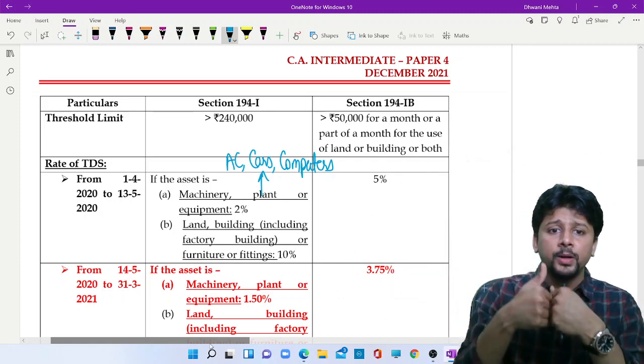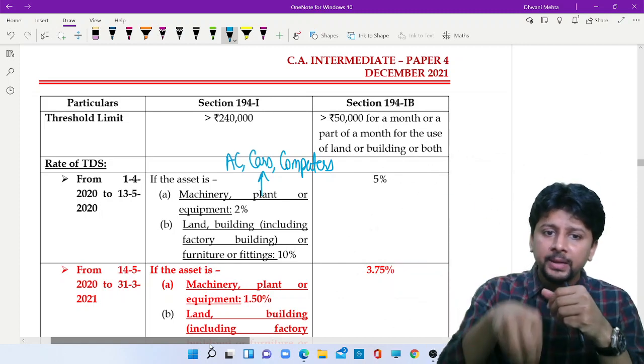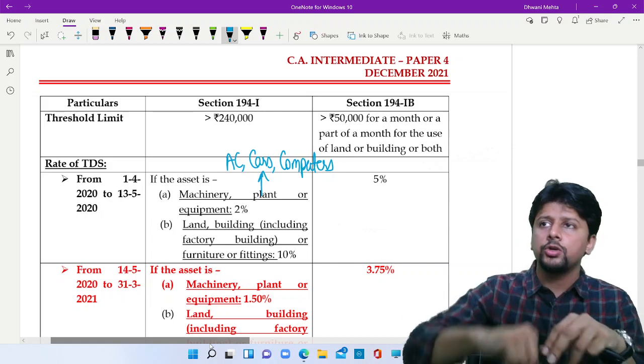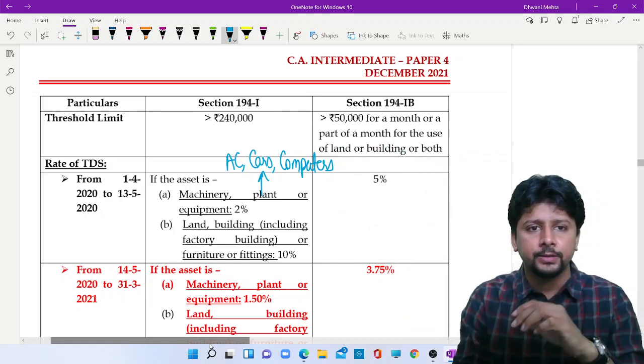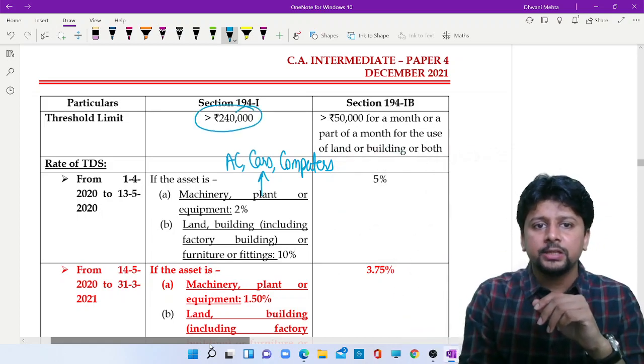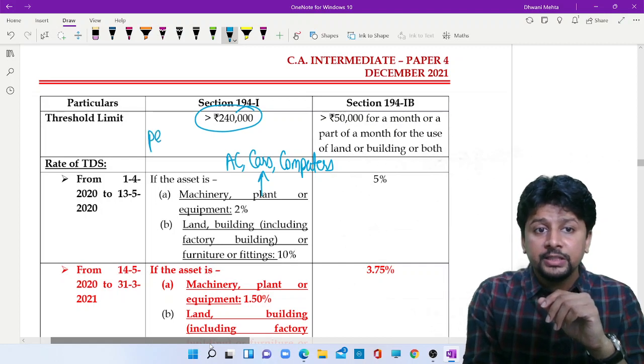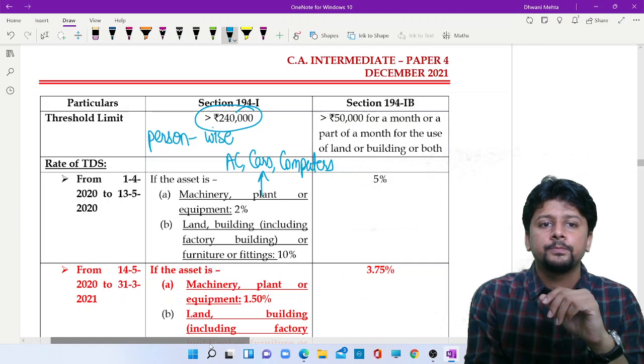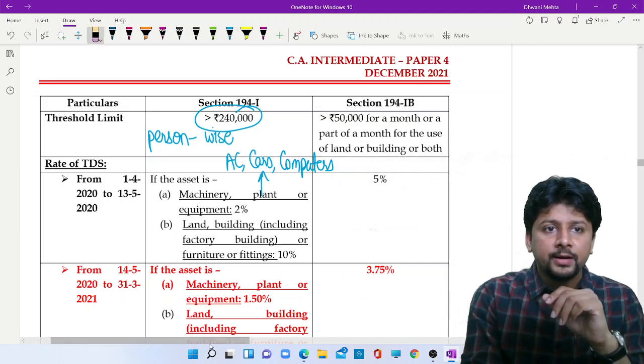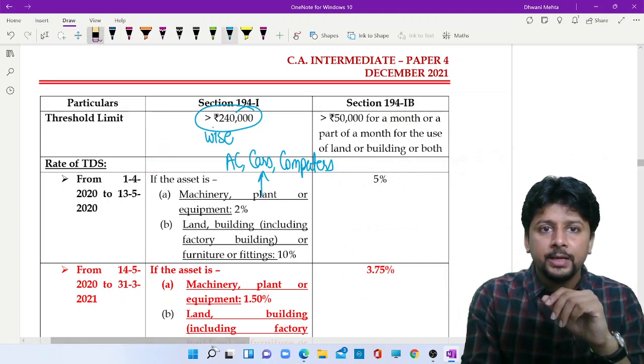If you are taking open plot of land, building or furniture on rent, you have to deduct TDS at 10%. Threshold limit is greater than 2,40,000. This limit is applicable person wise, or receiver wise.